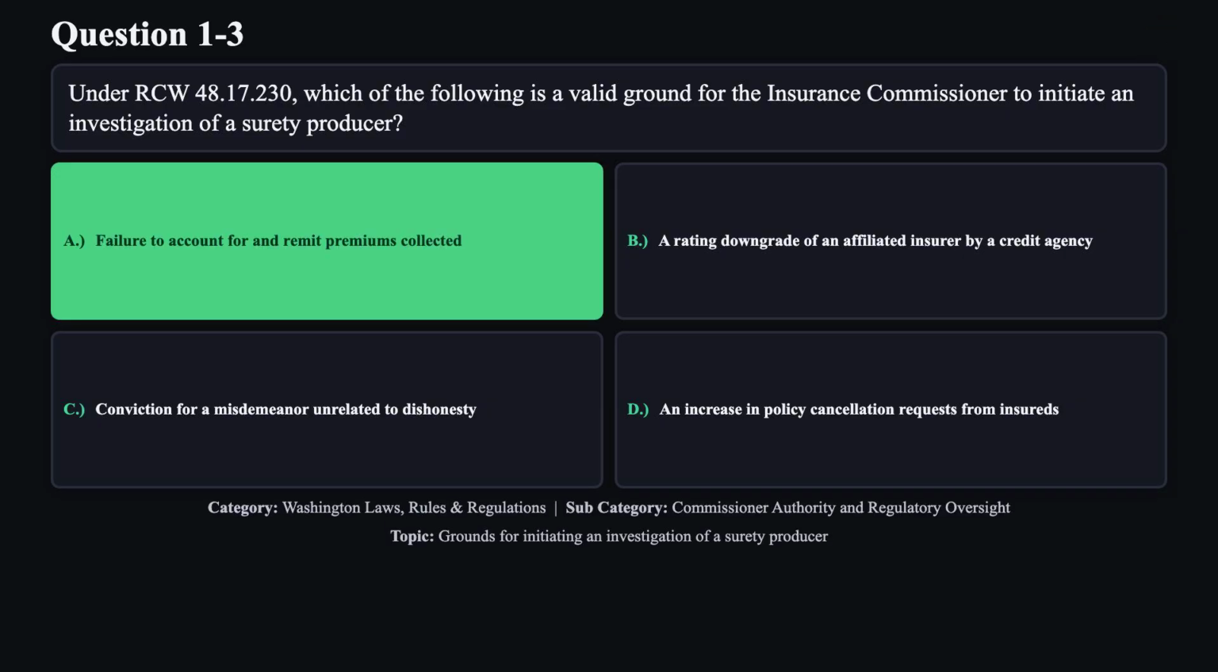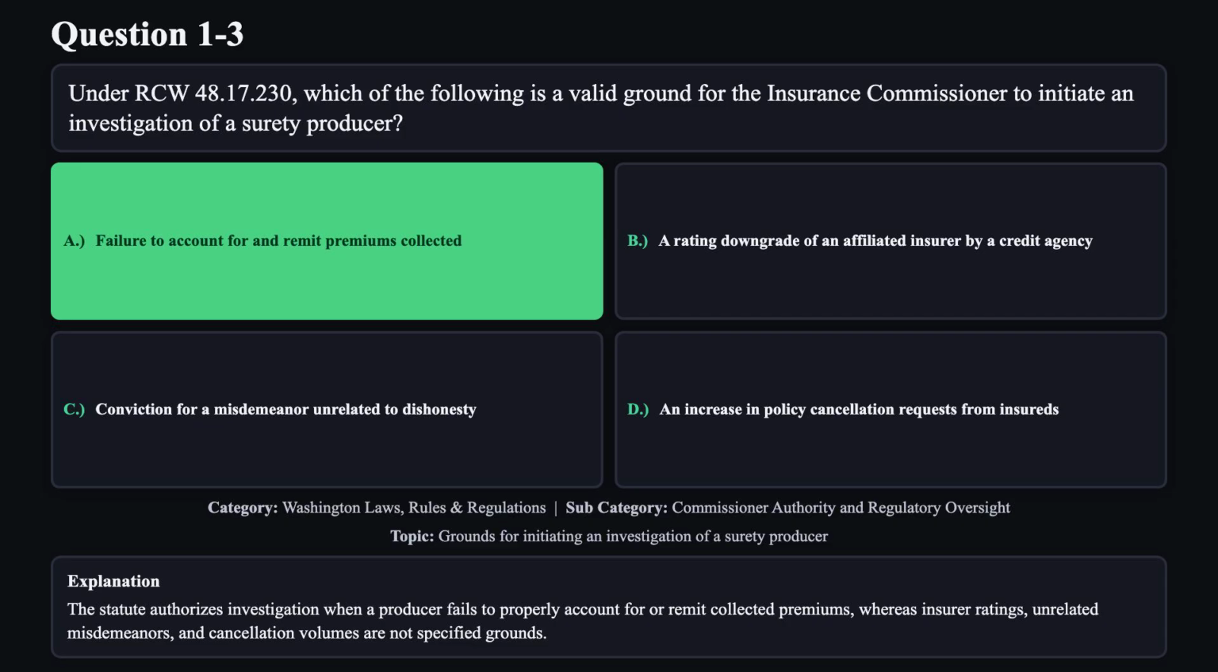The correct answer is A. The statute authorizes investigation when a producer fails to properly account for or remit collected premiums, whereas insurer ratings, unrelated misdemeanors, and cancellation volumes are not specified grounds.